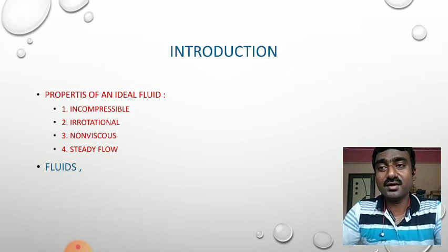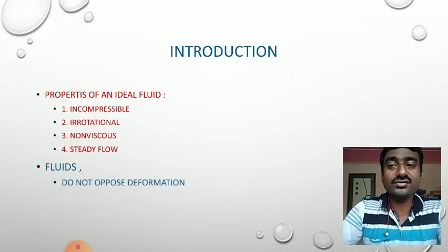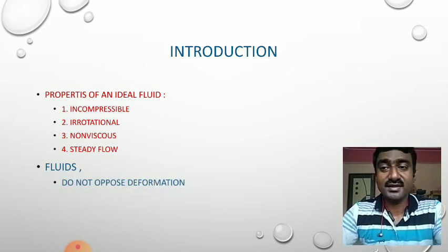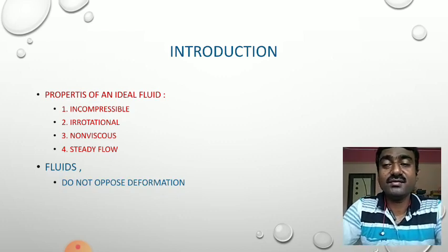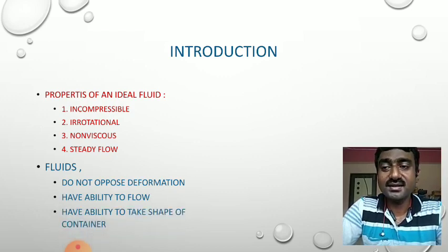Now for a general idea of fluid, we discuss some properties. The first one is that they do not oppose deformation. They get permanently deformed when a force is applied on the fluid. The second property is that they have the ability to flow. This is the basic property of fluid. Third, they have the ability to take the shape of the container in which we keep the fluid. So these are the basic properties of a fluid.